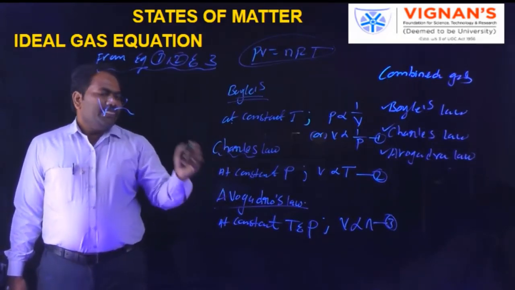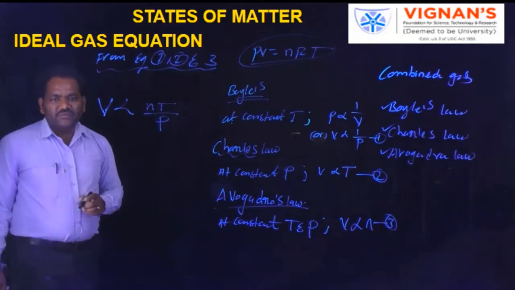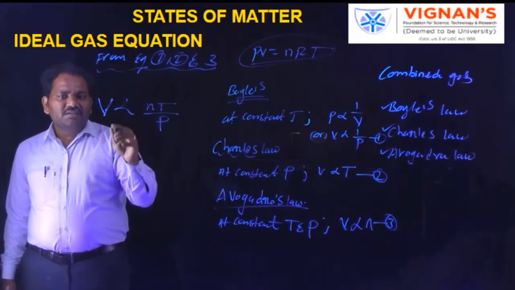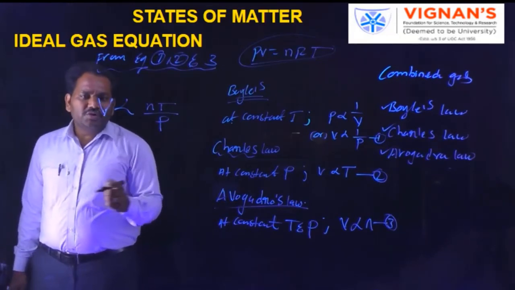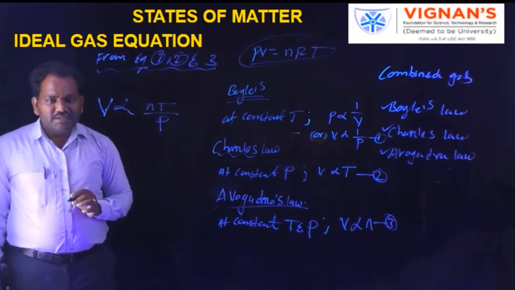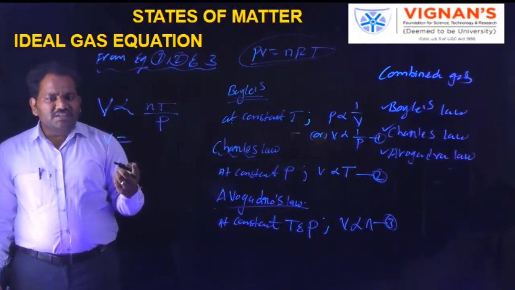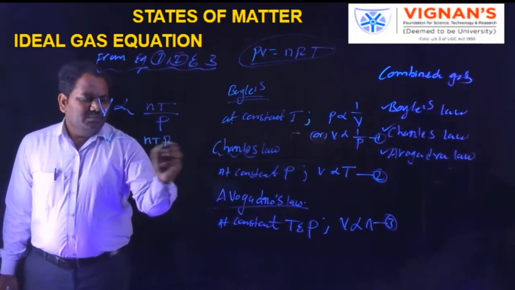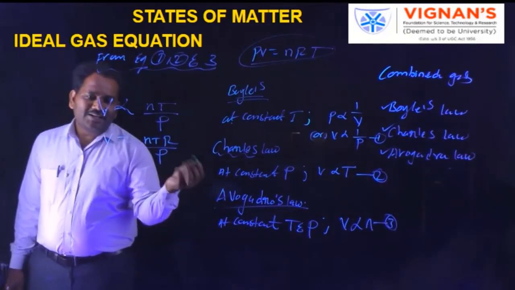V proportional to NT by P. From equations 1, 2, 3, we can see that the three laws, Boyle's law, Charles' law and Avogadro's law, are combined. We can derive the new equation. The new equation is V proportional to NT by P. Then if you introduce the constant, V is equal to NRT by P.